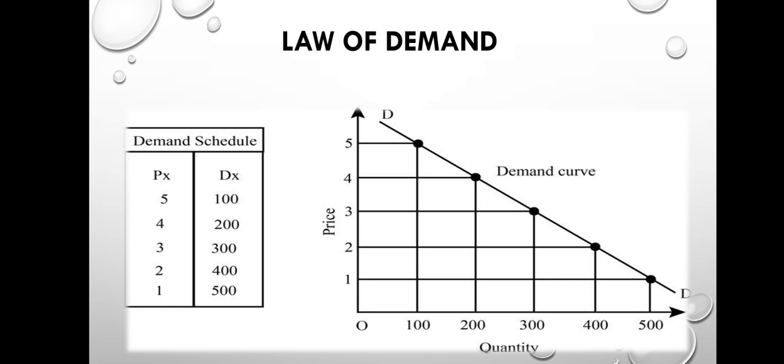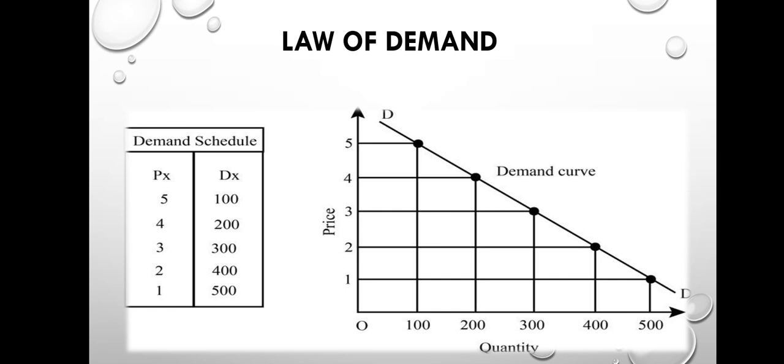If we want to know about the demand schedule, see in this demand schedule, in the left side box it is written the price of the quantity, and on the right side it is written the demand for the quantity. See here it indicates that when the price of a commodity is ₹5, the demand for that commodity is 100.